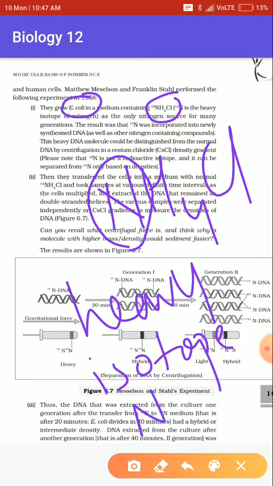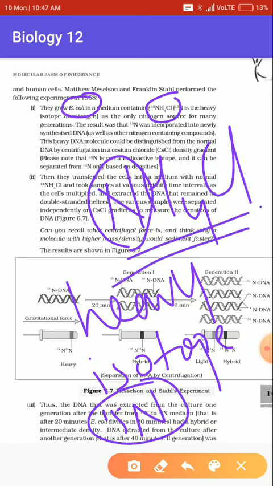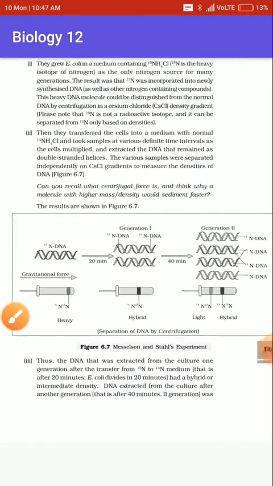We know that nitrogen has isotopes N14 and N15. The heavy isotope N15 was used in the ammonium chloride, and the Escherichia coli was cultured in it.